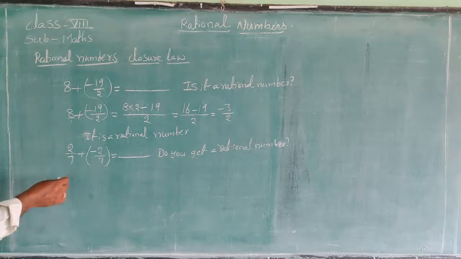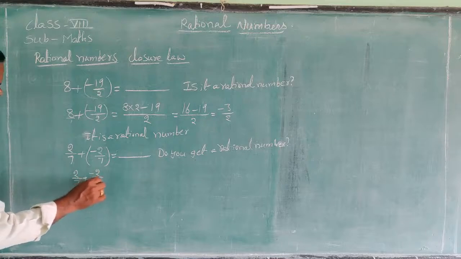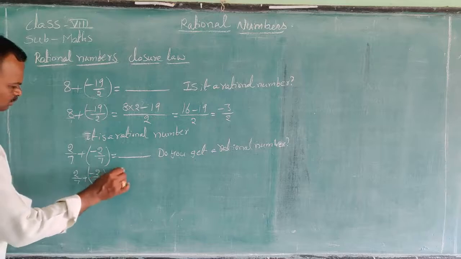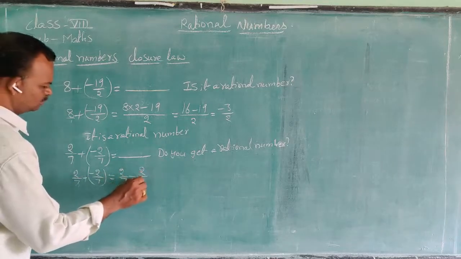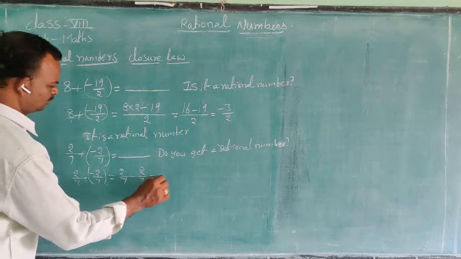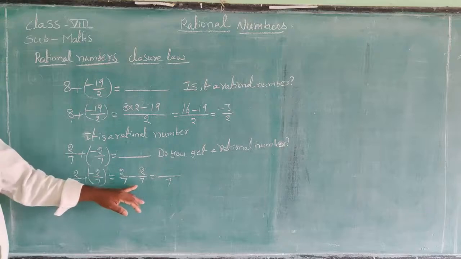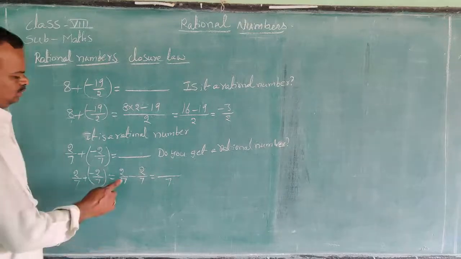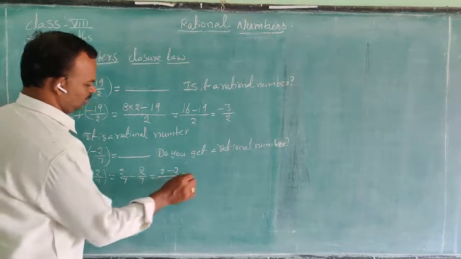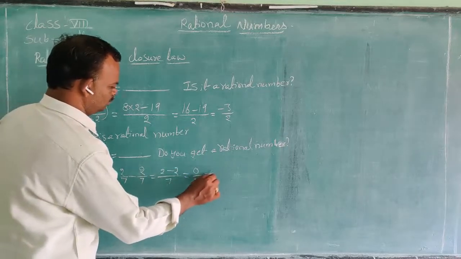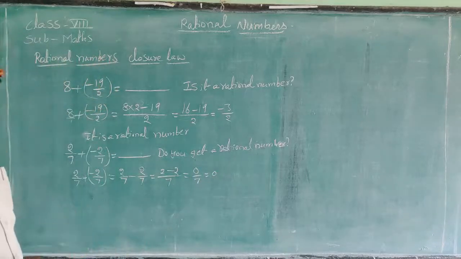Take LCM as 7, because there are 7 comma 7. So the numerators are 2 minus 2. 2 minus 2 is equal to 0. 0 by 7 is equal to 0. 0 of anything is equal to 0. So it is a rational number.